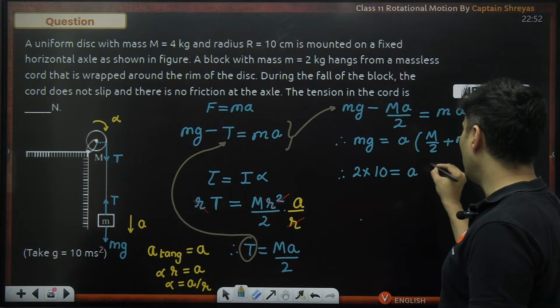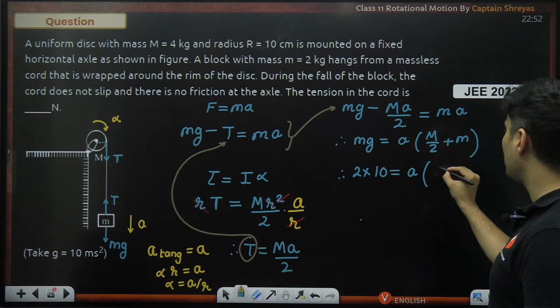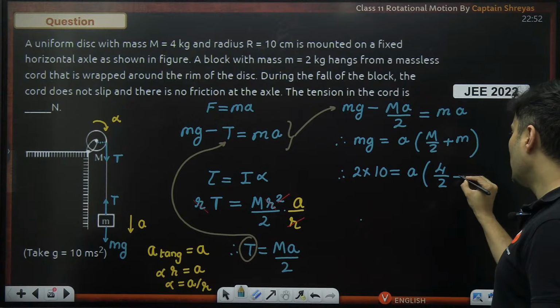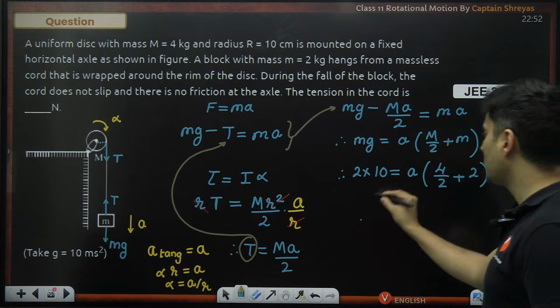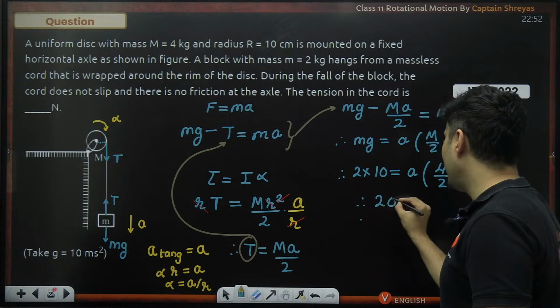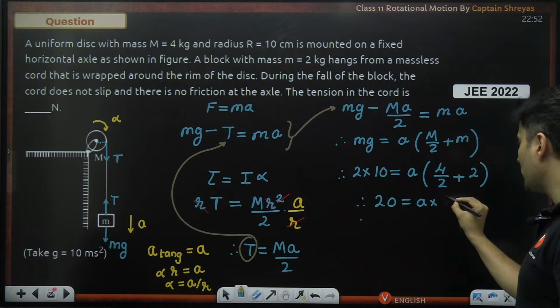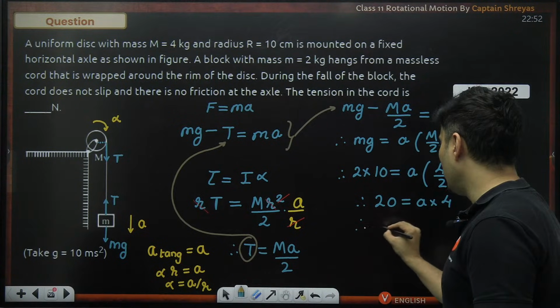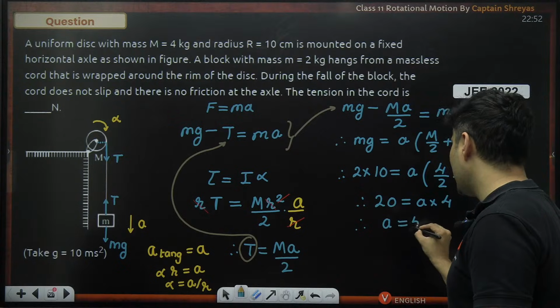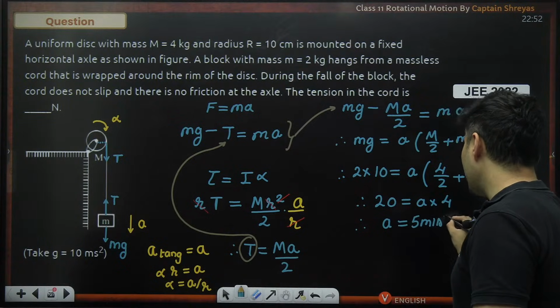A, I do not know. Capital M is how much? 4 kilos divided by 2. Small m is 2 kilos. So this will become basically 20 is equal to A multiplied by 4 by 2 is 2, 2 plus 2 is 4. So from this we are getting acceleration as 5 meters per second square.